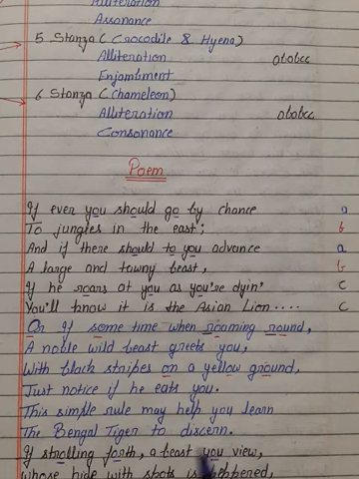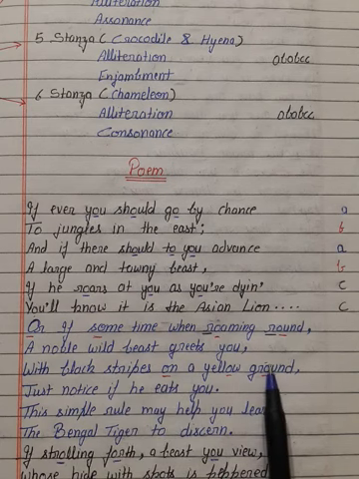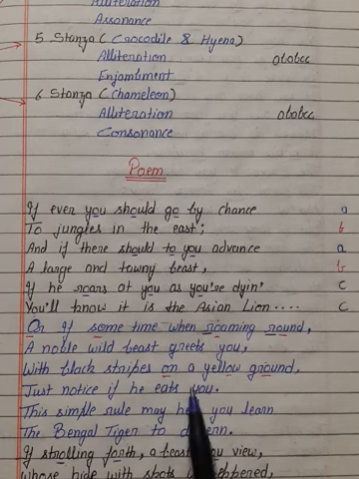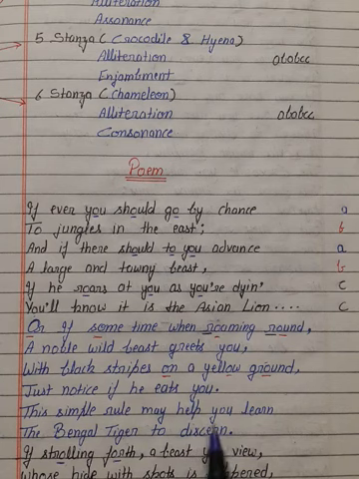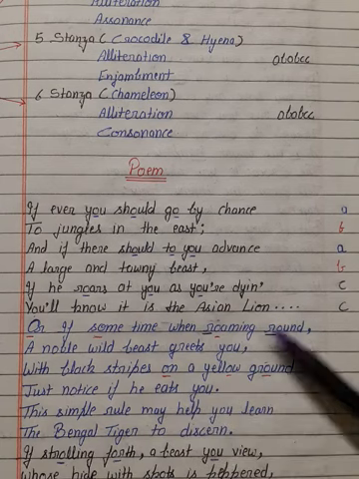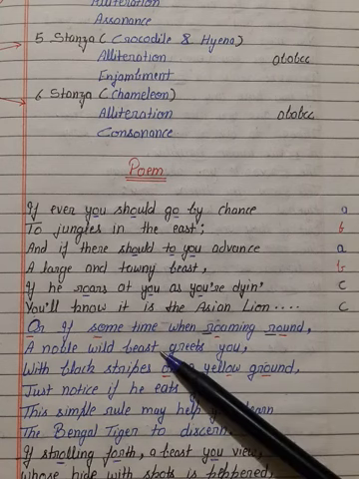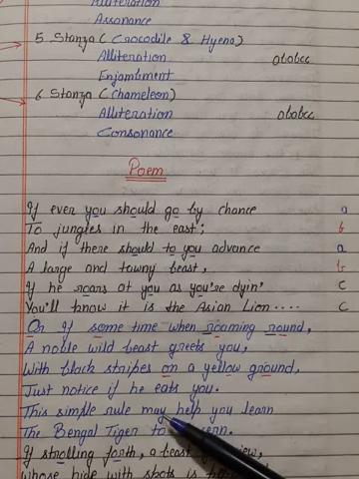This simple rule may help you learn. By this simple rule, what is the simple rule? Means that a brownish black striped wild animal that attacks you to eat you is the Bengal tiger to discern. Discern means you identify that this is a Bengal tiger, means these are the qualities of the Bengal tiger. It has brownish, yellowish skin with black stripes and it attacks to eat.